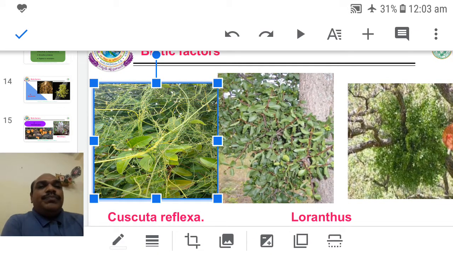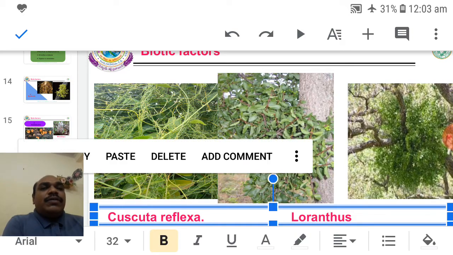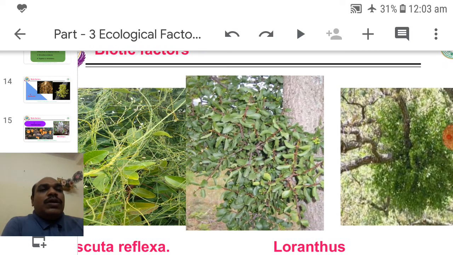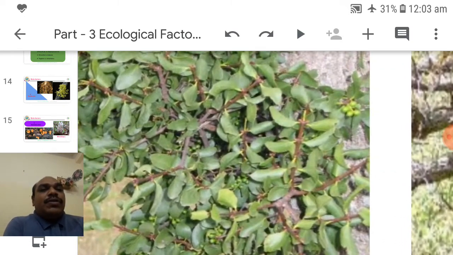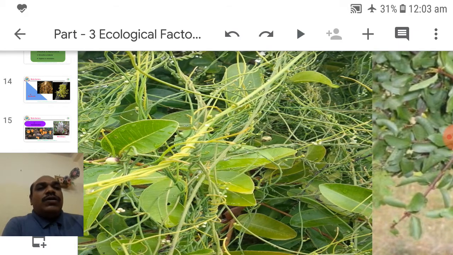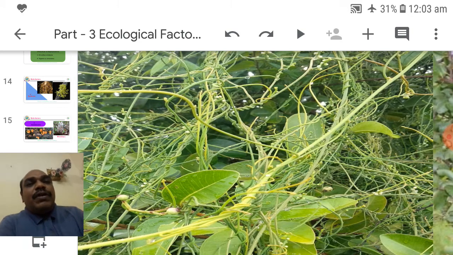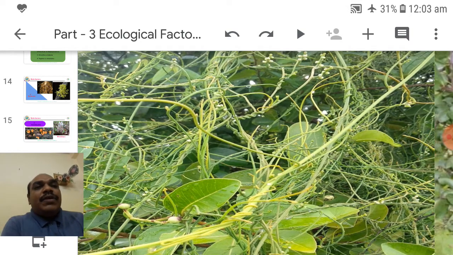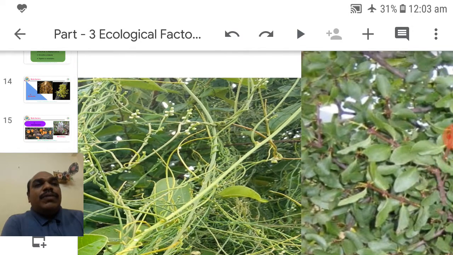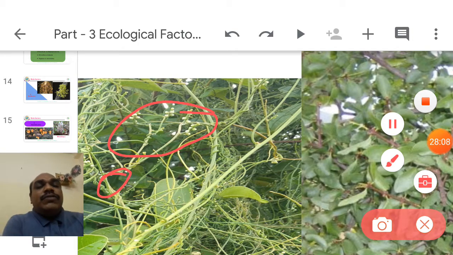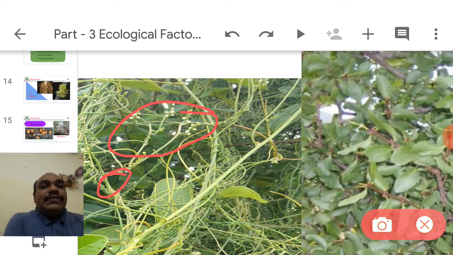This is Cuscuta reflexa. This is Loranthus, and some fruits are there. In Cuscuta there are no leaves, only tendril-like stems. The stem is green but has no leaves, though small flowers are present. It is a flowering plant. These are flowers, but this is the stem. There is no leaf because it is a complete stem parasite.